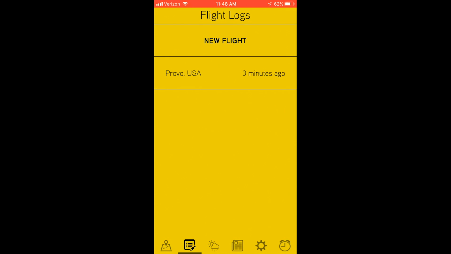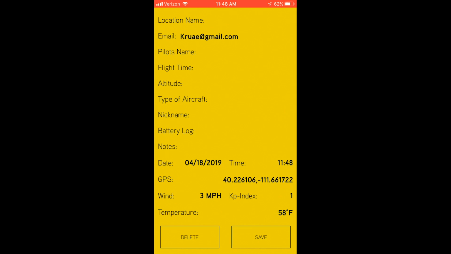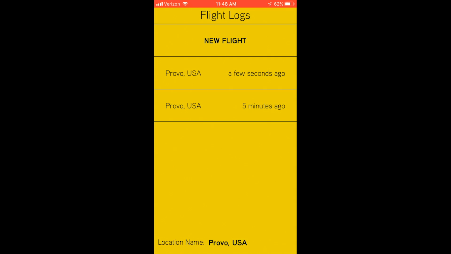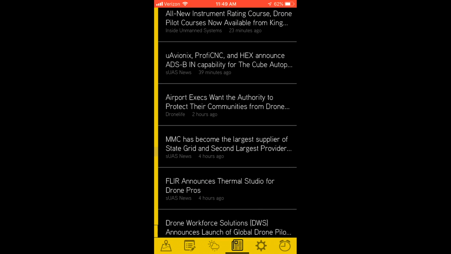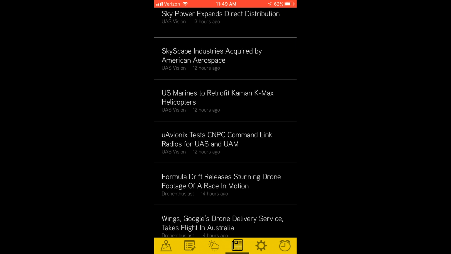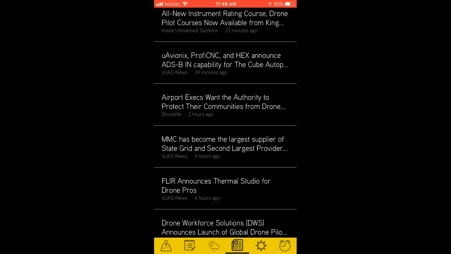If you do try to plan a flight and you click a new flight and you have the information here, you can see that it actually doesn't put anything on the map. It's just kind of more of a log. So the flight planning feature is not really useful at all. You do get a list of drone news, so if you want to keep up on any drone articles or any drone or UAV information, it's all here.